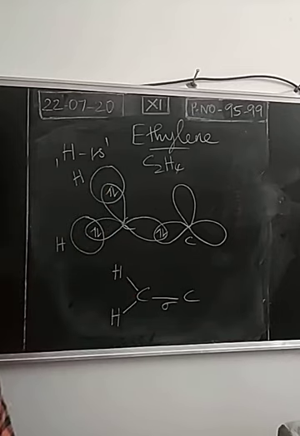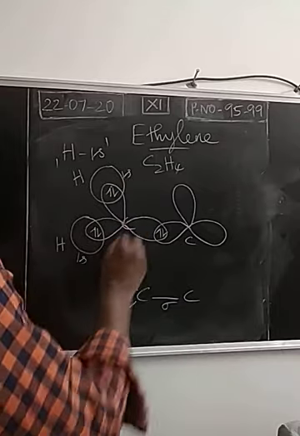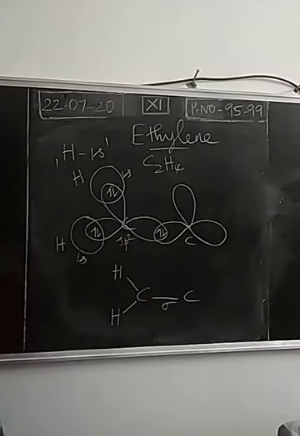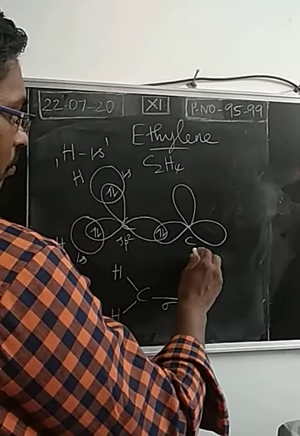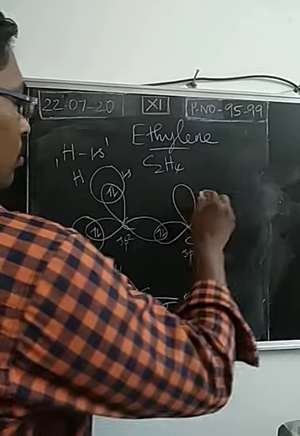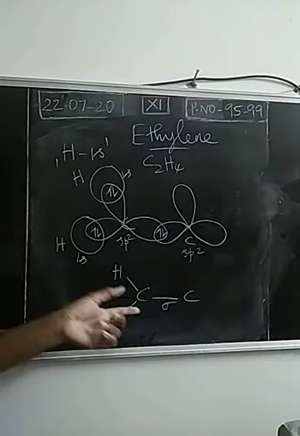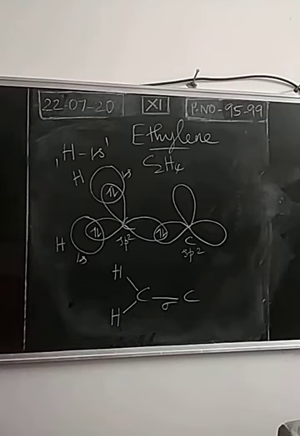So these two are 1s orbitals of hydrogen atoms, isn't it? So this is the 1s orbital. This is the sp2 hybridized orbital. This is the sp2 hybridized orbital. So the first carbon has made 3 covalent bonds, right? So 3 sigma type of covalent bonds.